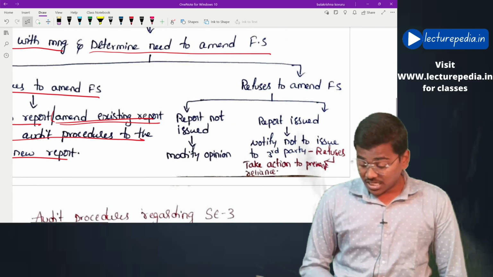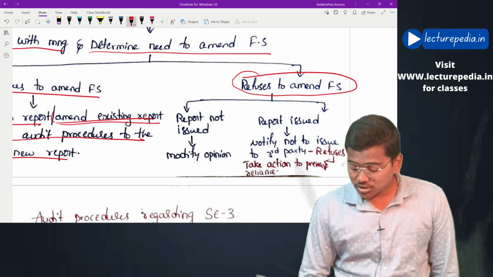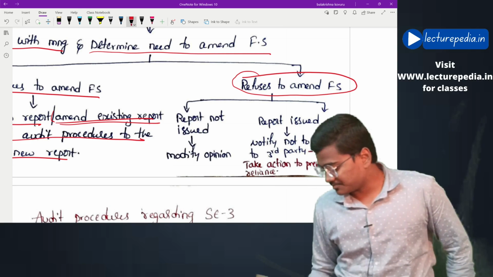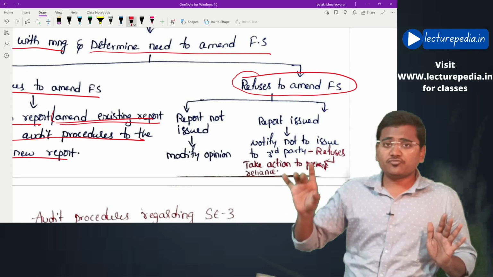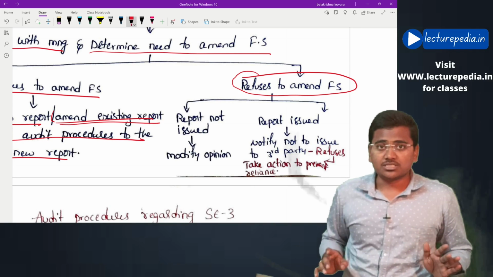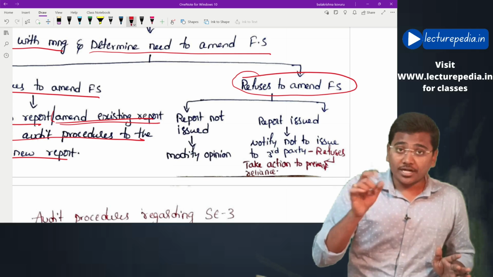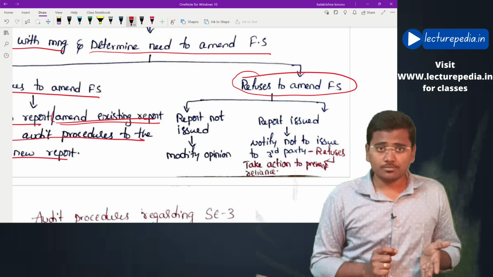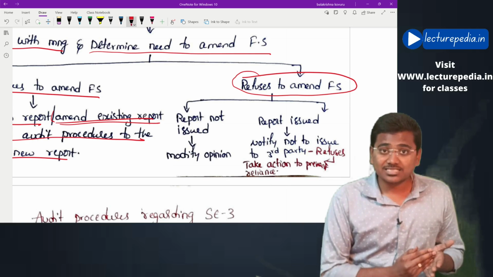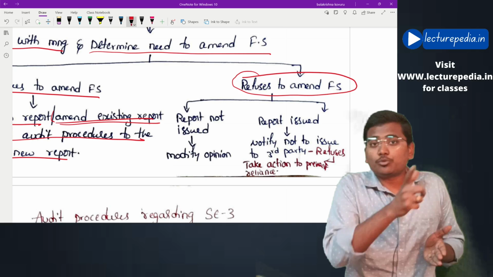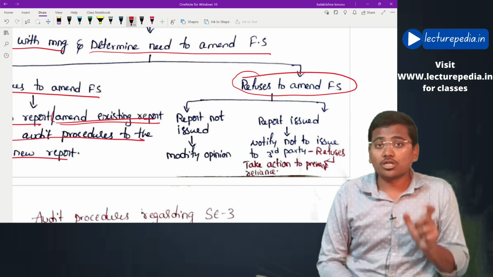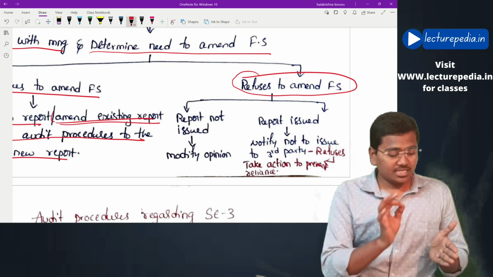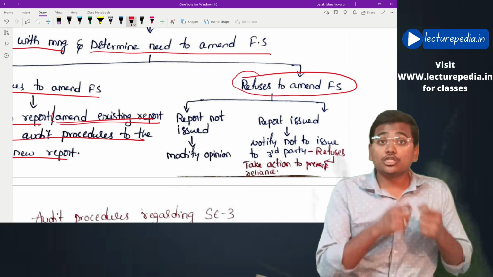If management refuses to amend the financial statements, two situations arise. Firstly, management is refusing to amend, and the auditor has signed and dated the audit report but has not yet issued it to the management. In that case, how will the auditor react? Second case: the auditor has signed the report, dated the report, and issued it to the management.